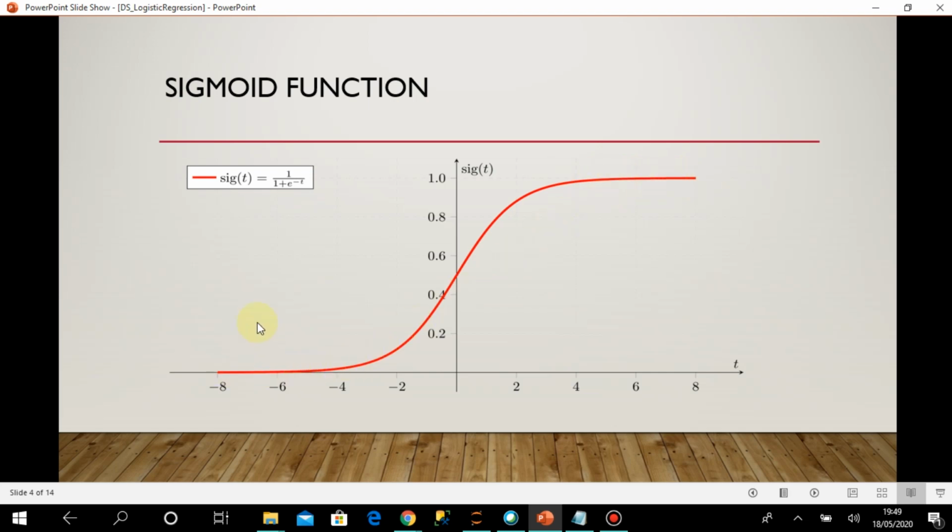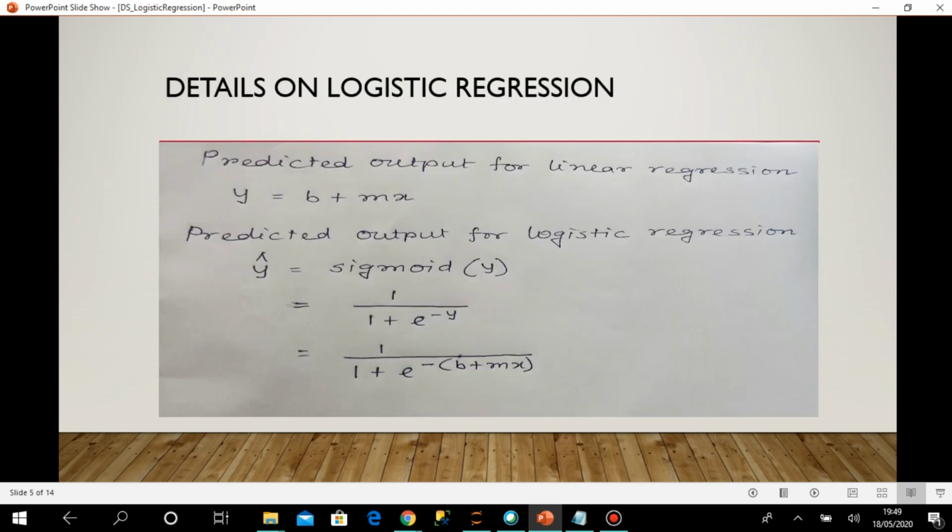Now let's see how it is implemented for logistic regression. We have already discussed that the predicted output for linear regression is y equal to b plus mx. Now the predicted output for logistic regression, y hat, if we consider y hat as the predicted outcome, is y hat equal to sigmoid of y. Earlier it was only the linear equation, but now it is sigmoid of y, which is 1 by 1 plus e to the power minus y, and we have just replaced the value of y with b plus mx.